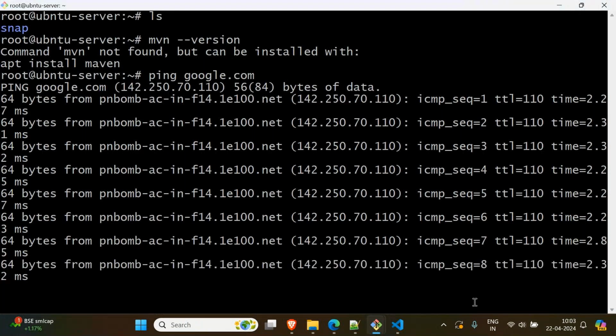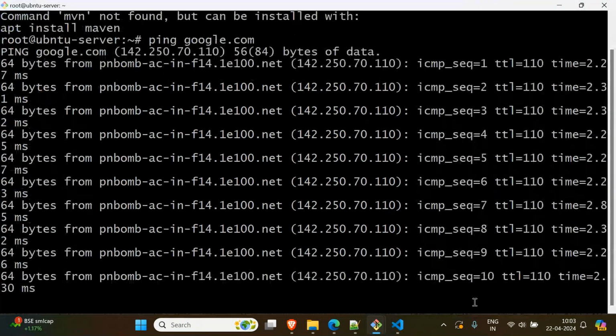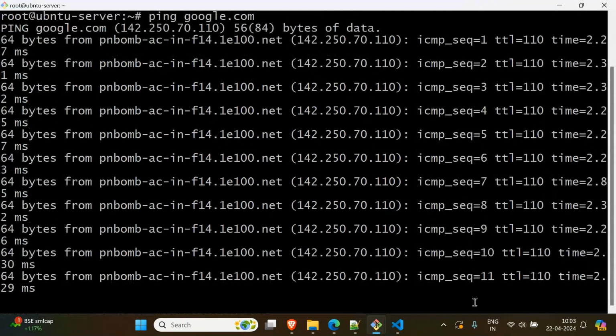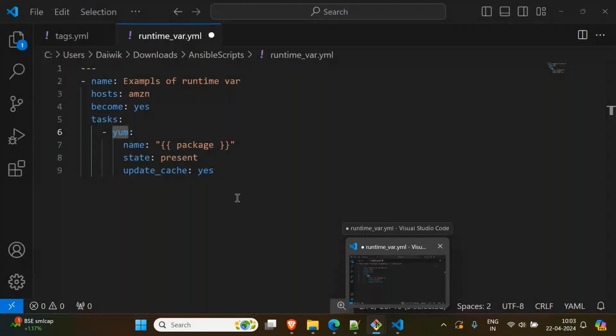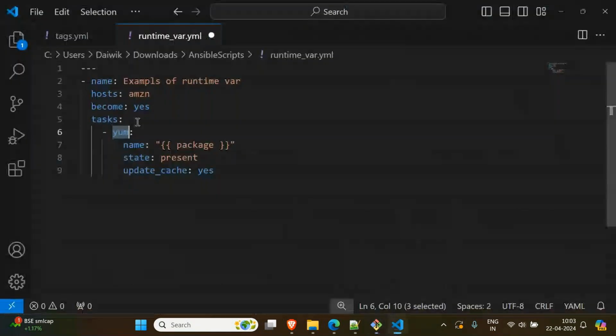See, till now, do you have any issues? Did you face any problem? Everything is clear, right? The only thing is how to manage it conditionally. Okay, we can write one more node here. We did it already. We can add one more task here with apt. That will work. But this is the right time to understand some conditions as well.